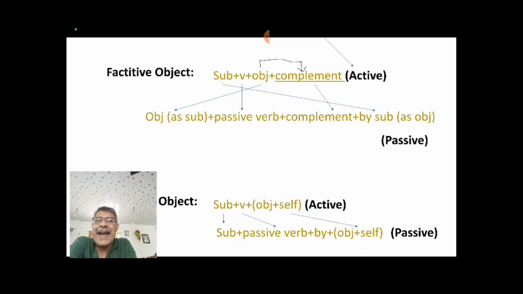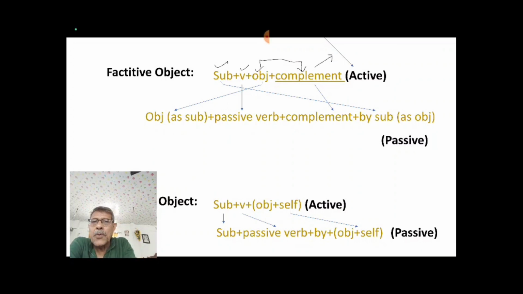Now this is your active sentence structure. You see, this is your subject, this is your verb, this is your object, and this part is the complement of the object. If you get something after the object, isn't it, that is telling something about the object, that is your factitive object. This part is your factitive object. That means this object is bearing some fact.